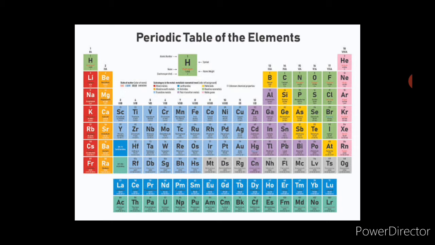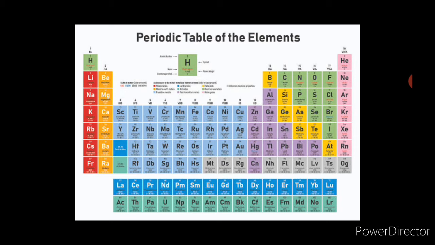You can say the atomic number is nothing but the number of protons or the number of electrons. So the physical properties and the chemical properties of the element do not depend only upon the protons, but also depend upon the electrons and their arrangement, that is the electronic configuration.